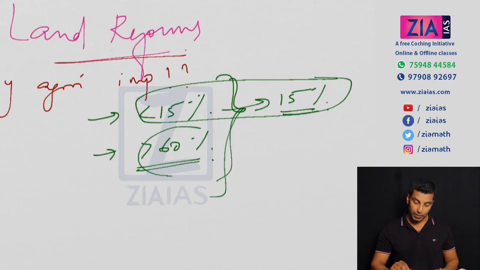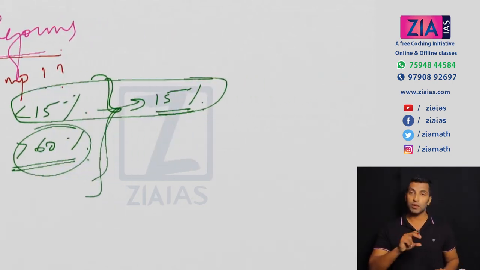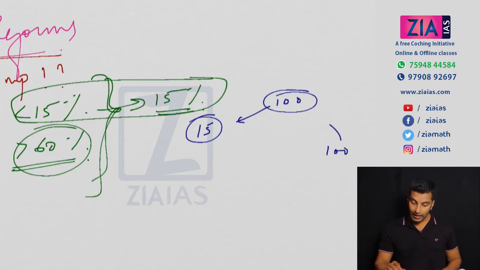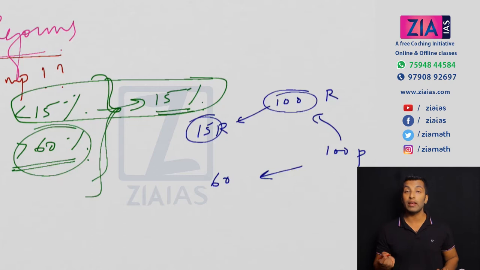But here what is actually happening is 60% is working in agriculture. If you convert this percentage into numbers, you will understand the situation. Let's suppose 100 people are getting 100 rupees in total, and 15 rupees is what you get from agriculture, and 60 people are working in agriculture.